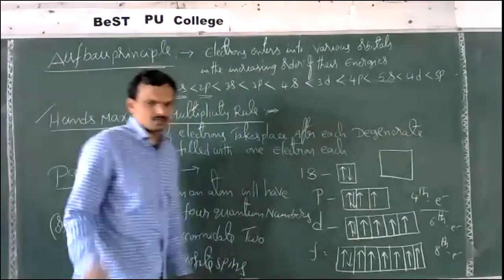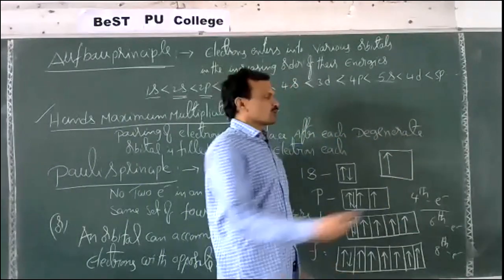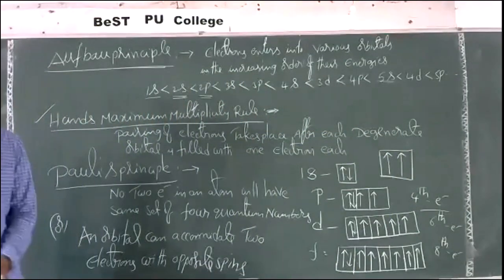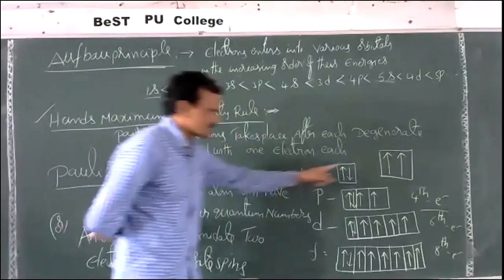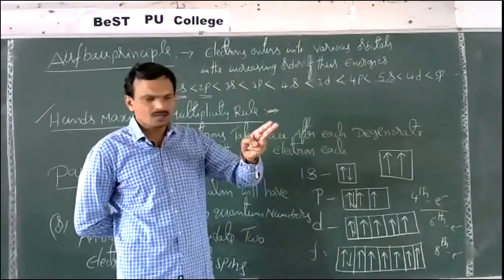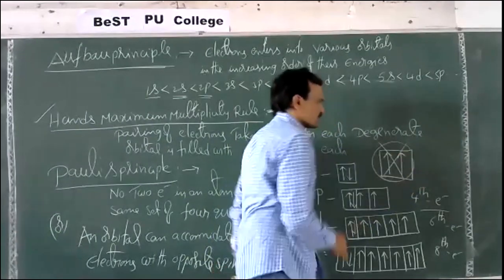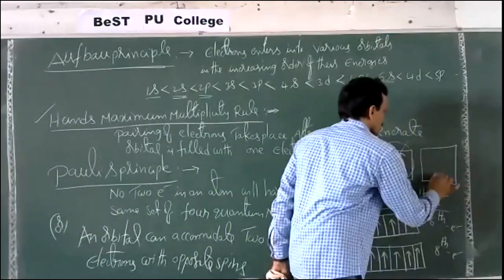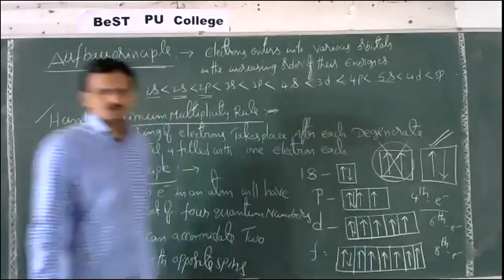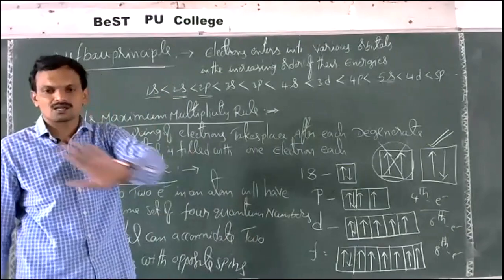This is the first electron, and one more electron if I represent like this. Is it correct or not? If I write 2 electrons like this, this is not correct. The 2 electrons in an orbital should have opposite spins. This is the wrong one. If I write like this, 1 electron upward, 1 electron downward, now this is the correct one. So an orbital can accommodate 2 electrons only, more than 2 electrons is not possible.